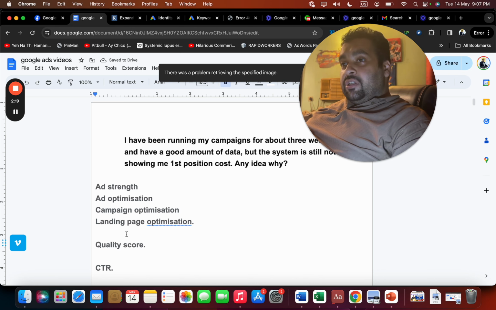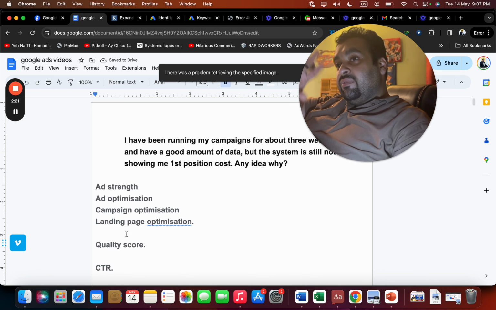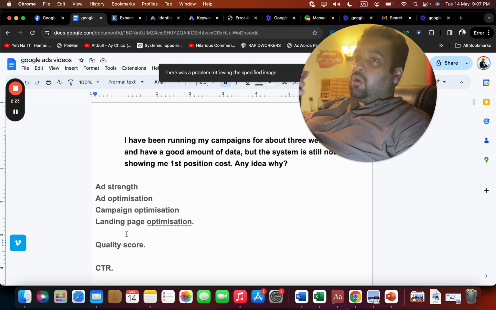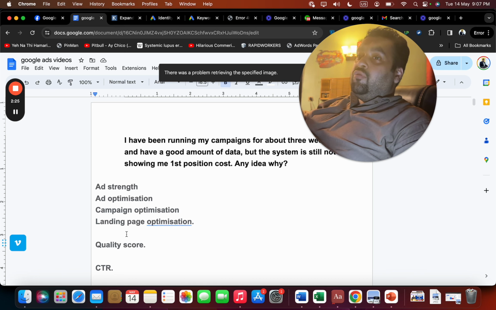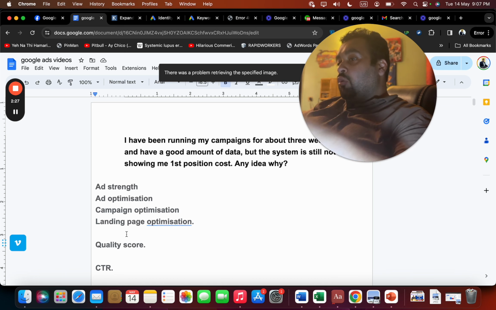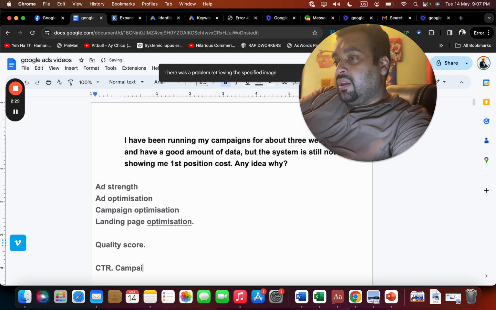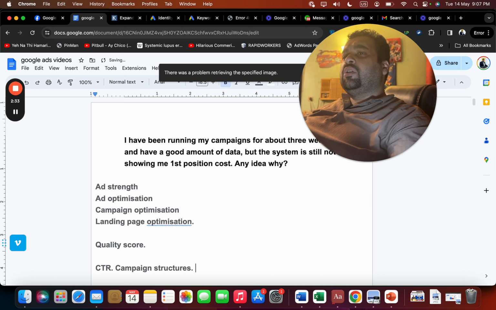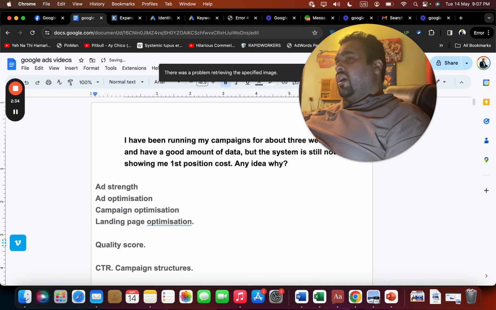If your landing page is good and its intent matches with the ads, you are going to have a high quality score. If your keywords are relevant and you have a good campaign and account structure, then you can do well. But in case you have just randomly created a campaign and are just trying to get traffic, then you may eventually have to pay more. So this has an impact.